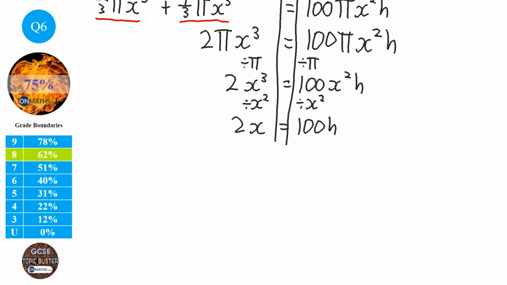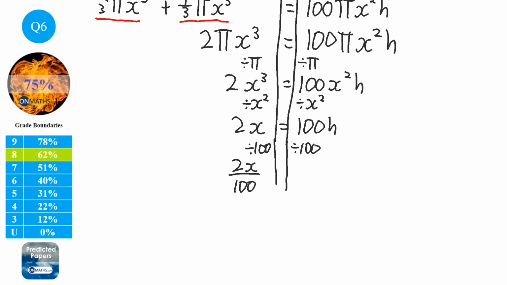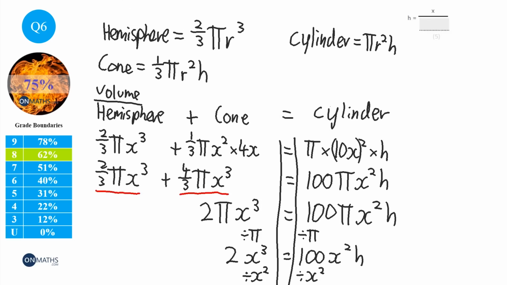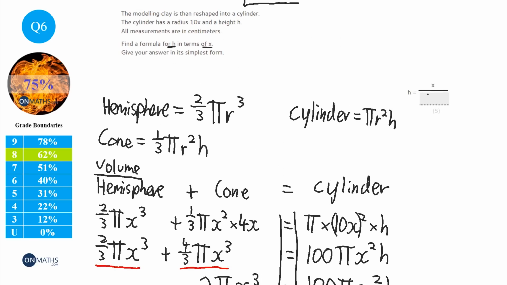So we can already see we're really close. So to get h on its own, we need to divide both sides by 100. And that's going to be 2x over 100 equals h, or h equals, and we can cancel the 2 and the 100. We can divide them both by 2, equals x over 50. So our answer is h equals x over 50.